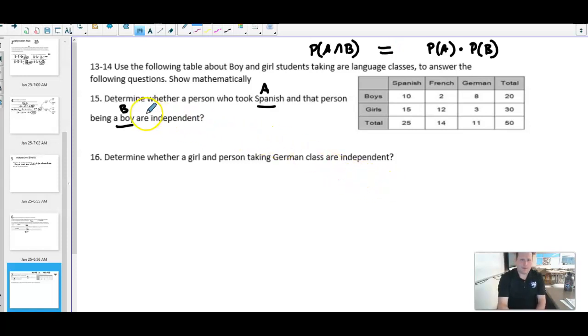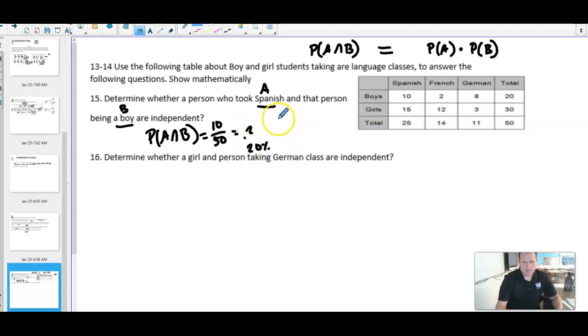So for this first one, event A is a person taking Spanish, and event B is a boy. The probability of selecting a person that's in Spanish class and is a boy is just that overlap. So that would be boys that took Spanish, which is 10 out of 50. We want to put that as a percentage. 10 divided by 50 gives me 0.2, which is 20%.